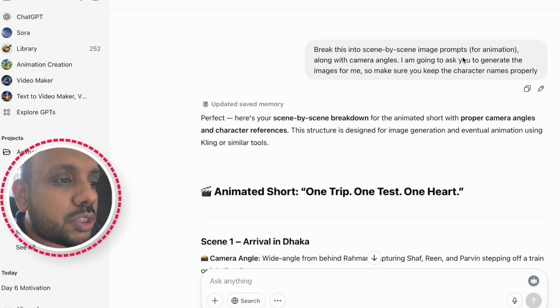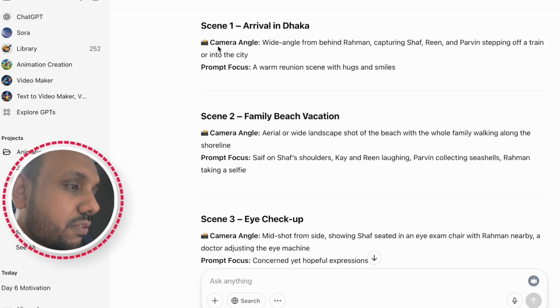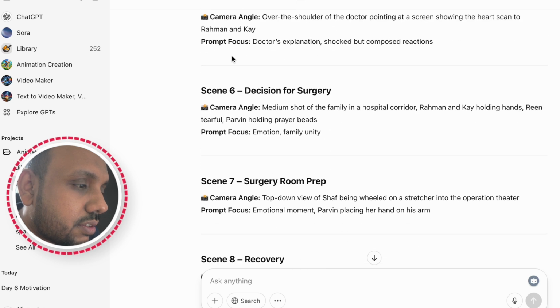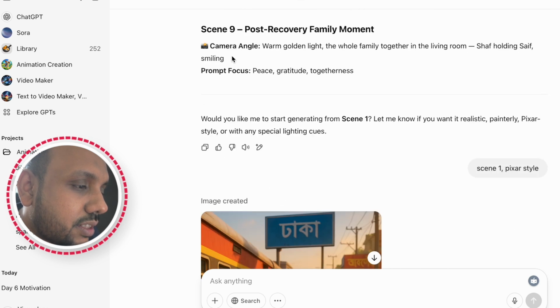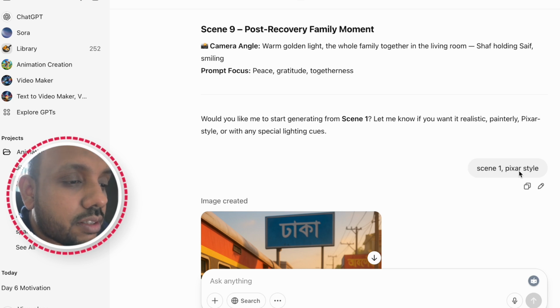So after getting all the images, what I did is I asked it to break this into scene by scene image prompts for animation along with camera angles. I'm going to ask you to generate the images for me, so make sure you keep the character names properly. Now what ChatGPT did is it created different scenes but with different camera angles. So here are the 8 to 9 scenes.